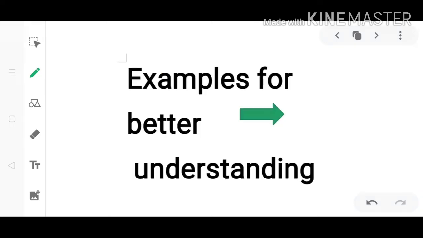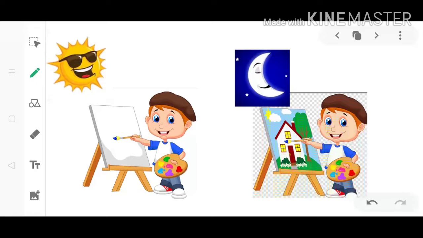To understand past perfect continuous tense in a better and simpler way, we have some examples so that we can understand which type of events and activities come under this. Here is our first example: on the left hand side we can see Tom started his painting in the morning. This is the case of yesterday. Tom started painting in the morning and he was still doing painting at night.